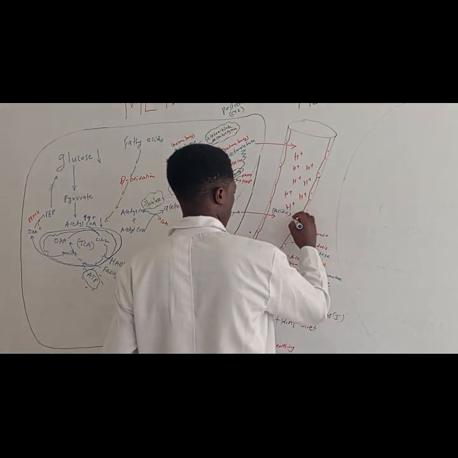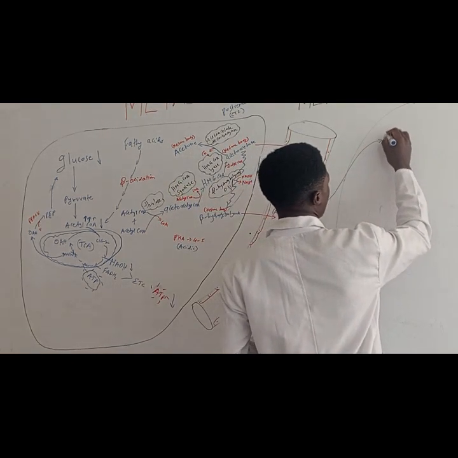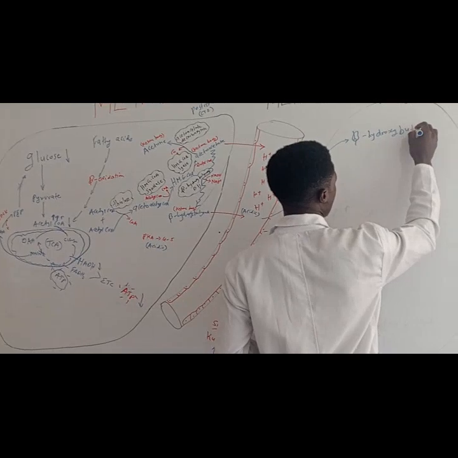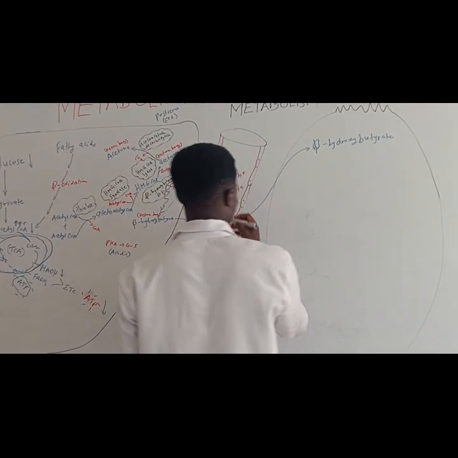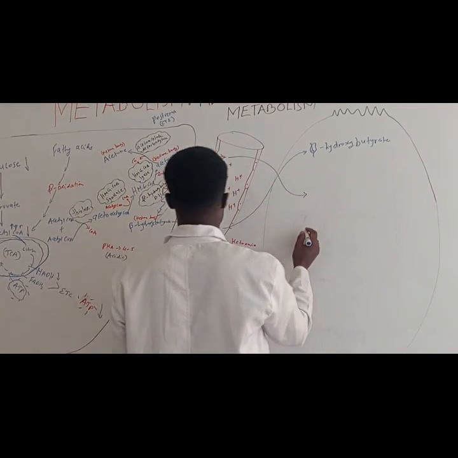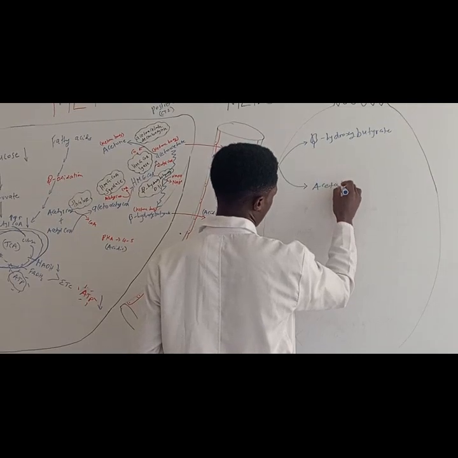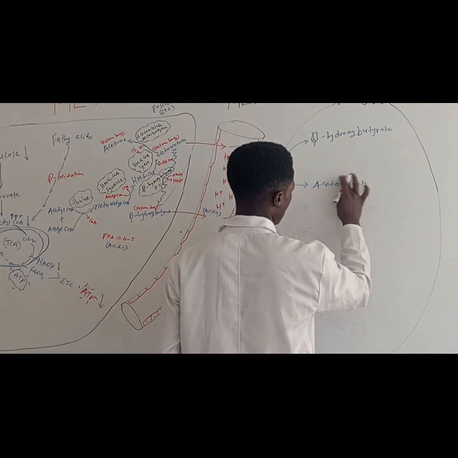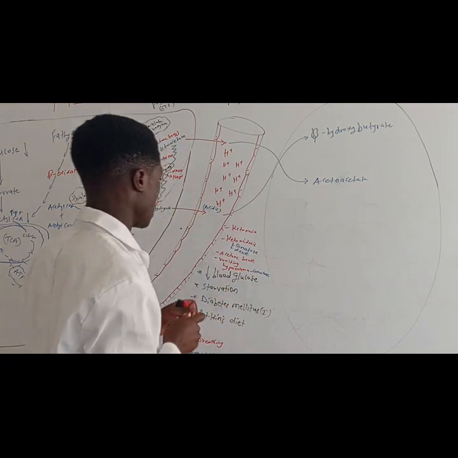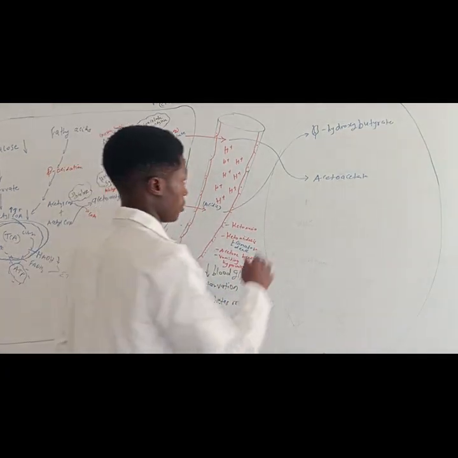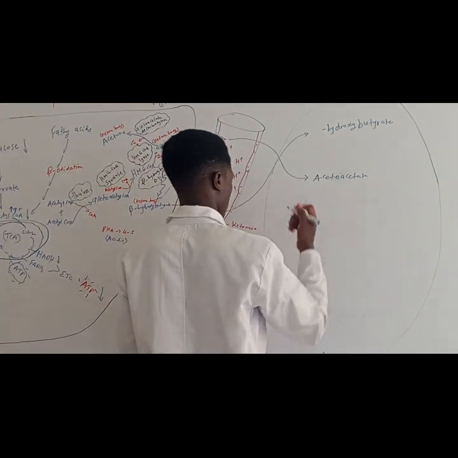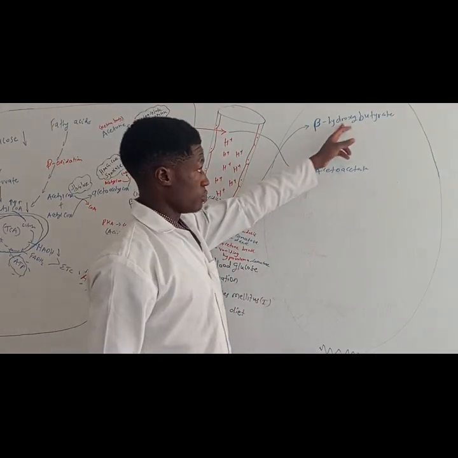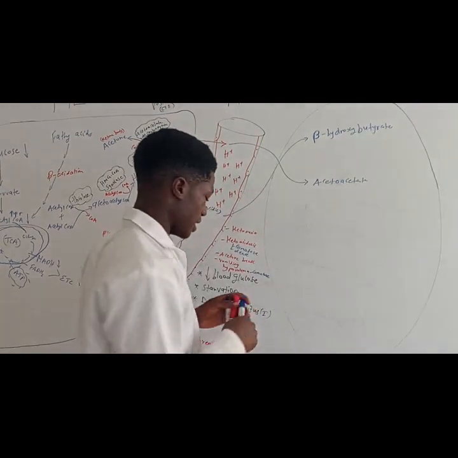The beta hydroxybutyrate, then we have our acetoacetate. This is in the muscle, right? Because I said we can transport these onto the muscle, skeletal muscle, for example. So inside our muscle, the beta hydroxybutyrate is going to be converted back into acetoacetate.